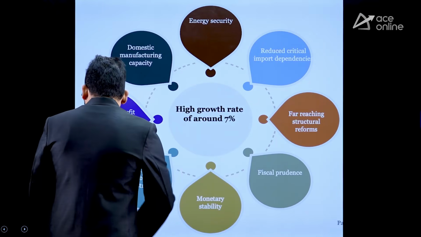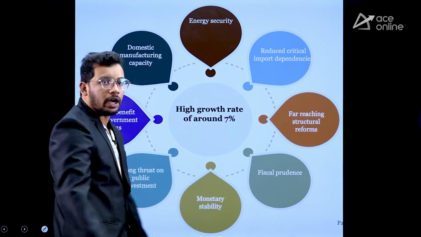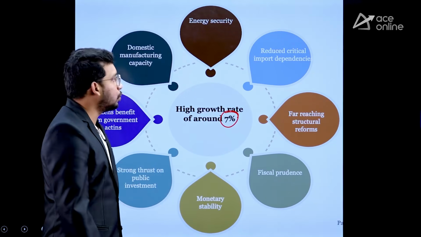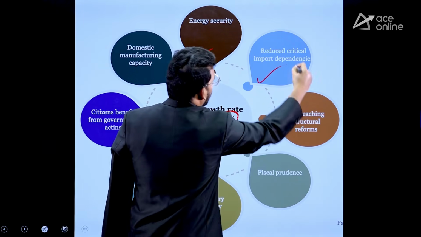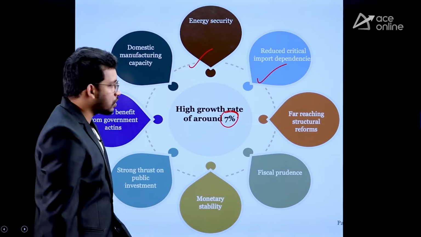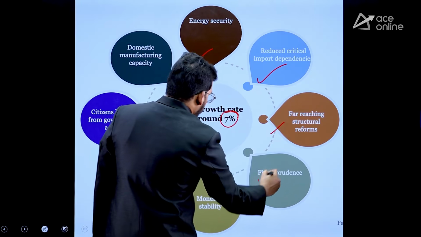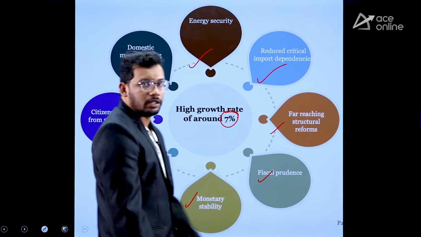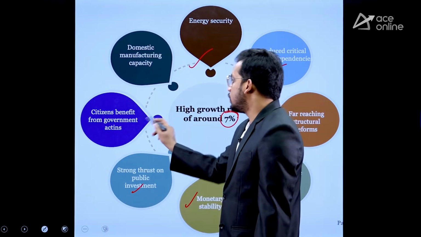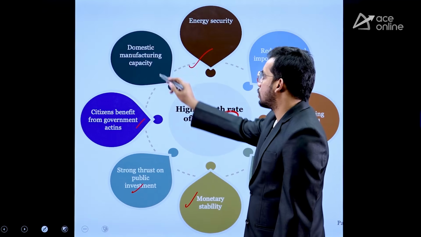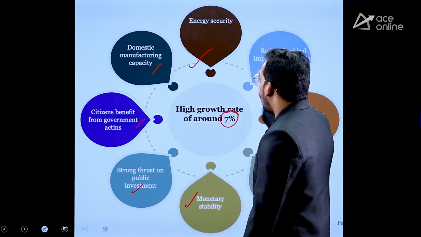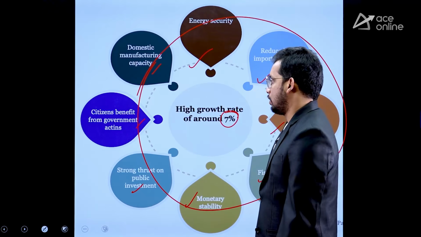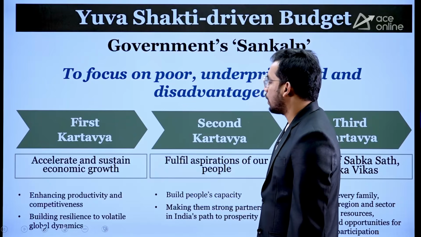Now, the government has said that they are going to achieve a high growth rate, that is above 7% every year, through energy security, critical resources, structural reform, fiscal discipline, monetary stability, that is inflation, public investment, that is expenditure, then citizens benefiting from government action, and domestic manufacturing capacity. All through this, we are going to achieve the 7% growth rate every year. So this is the objective, right?